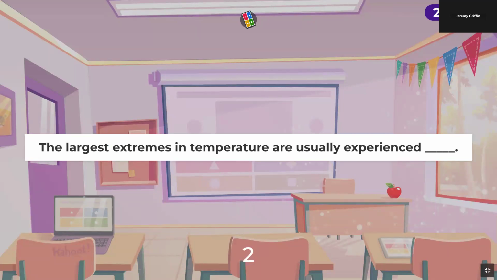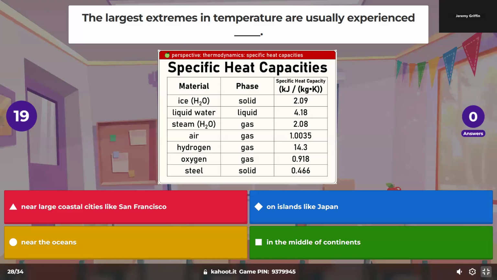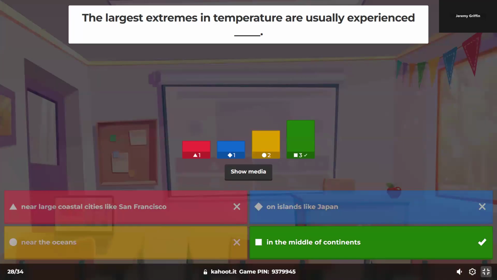Largest extremes in temperature. Guess where the temperature swings from really hot in the day to really cold at night? Yeah, middle of the continent. Do you see that the other three options that were not the correct answer are all surrounded by large bodies of water? Coastal cities, large bodies of water. Islands, large bodies of water. Near the ocean, large bodies of water. Middle of the continent, just a bunch of land all around. It looks like the odd man out there.